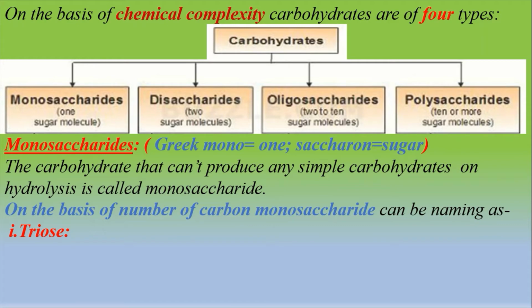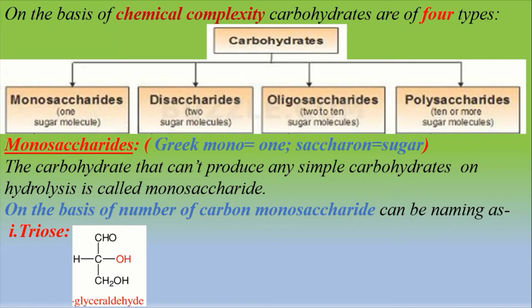A monosaccharide containing 3 carbon atoms is called a triose sugar. That is, glyceraldehyde is the example of triose sugar. It has CHO, that means an aldehyde group, or it can contain CO, that means a ketone group, which is known as a reducing group.